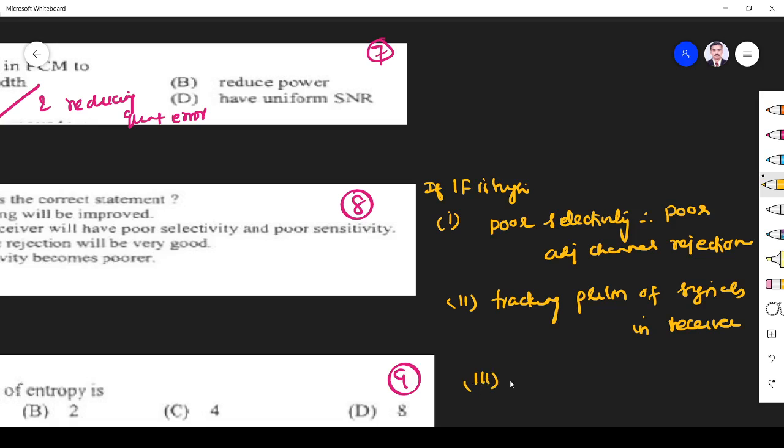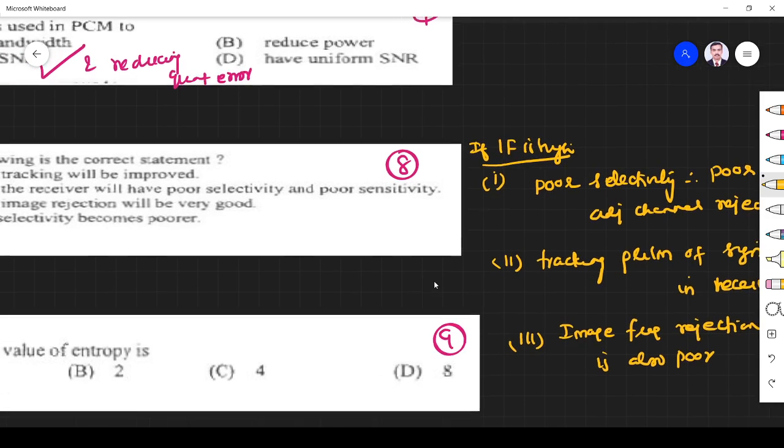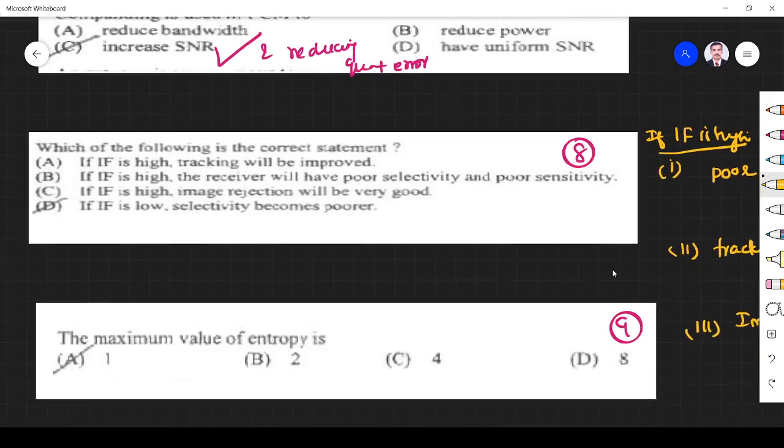And the third problem is image frequency rejection will also become poor. These are the three important problems that arise when we have a high intermediate frequency: poor selectivity, tracking problem, and poor image frequency rejection.